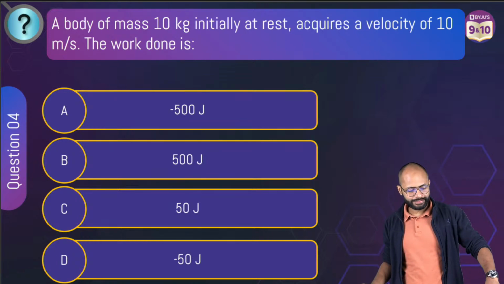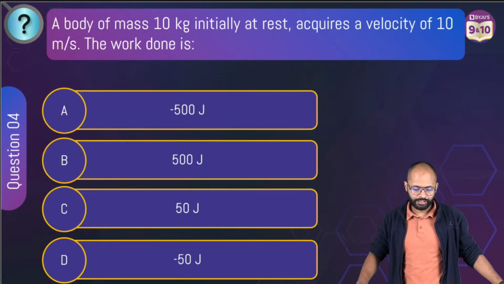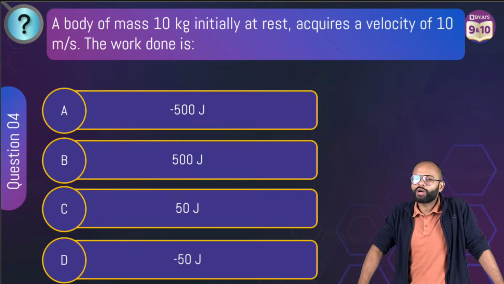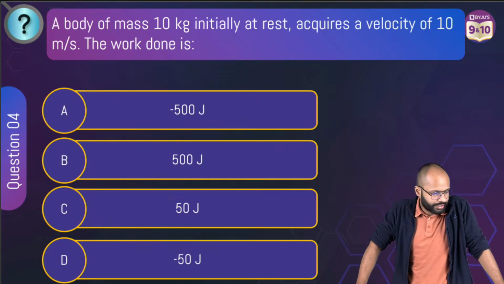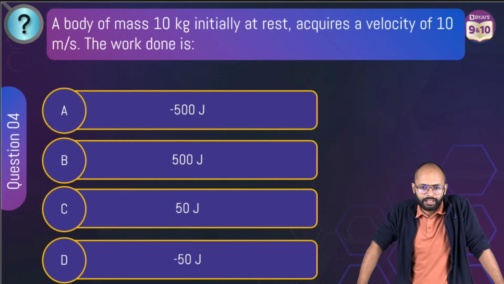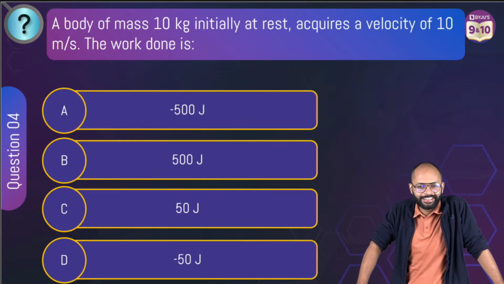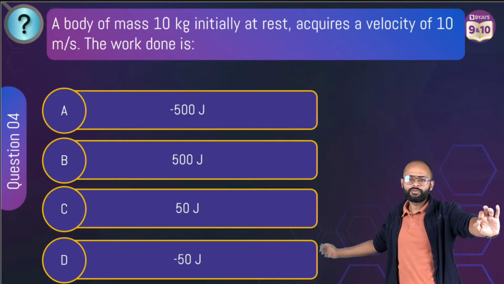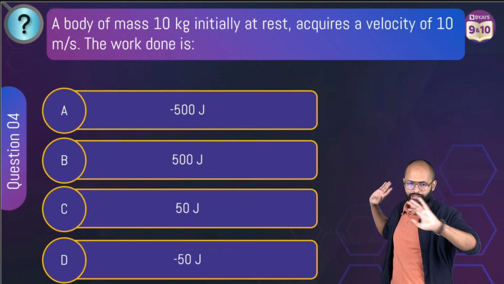A body of mass 10 kg initially at rest acquires a velocity of 10 meter per second. What is the work done? That is the question. Yes, work energy theorem, you're right. If a numerical comes from work energy, it will be from here.